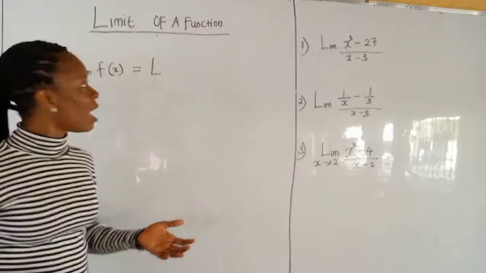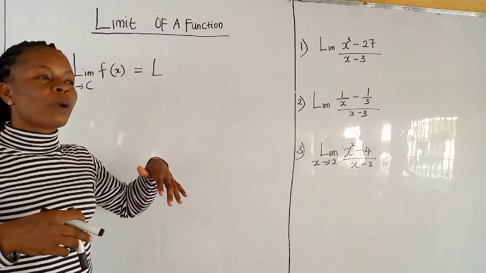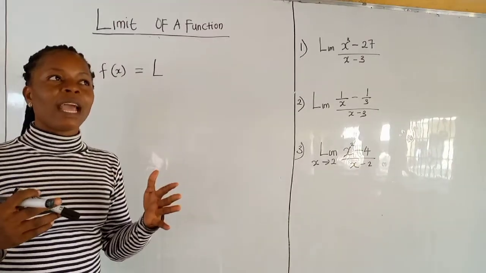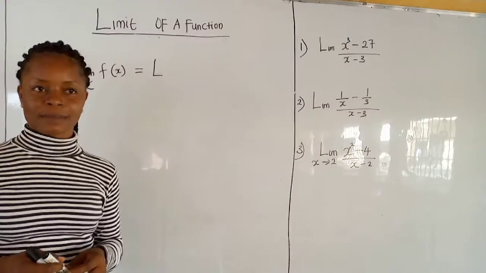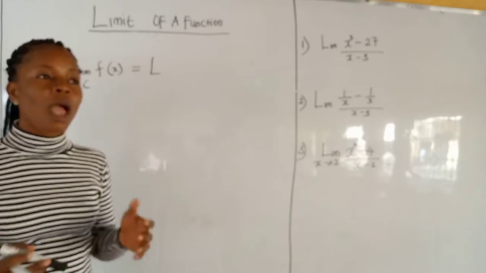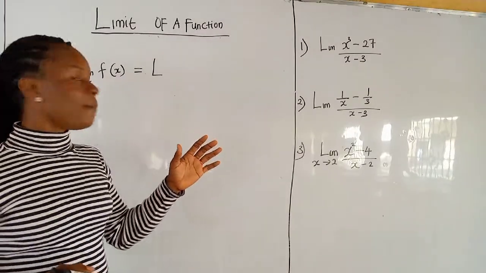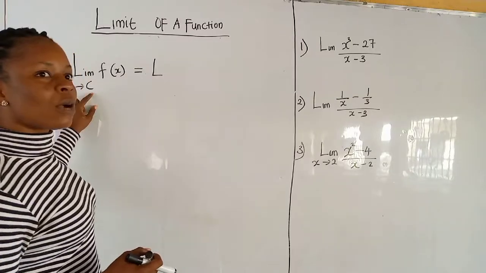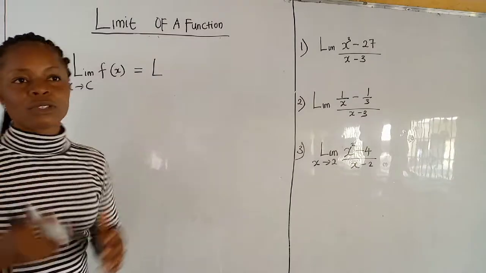I come again. Why do we discuss limit of a function? How does limit help in function? Limit of a function helps to describe how a function behaves as the independent variable gets closer to a particular number or a particular constant to bring out an outcome. We can also use a graph to explain that.